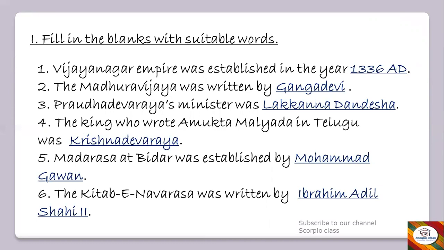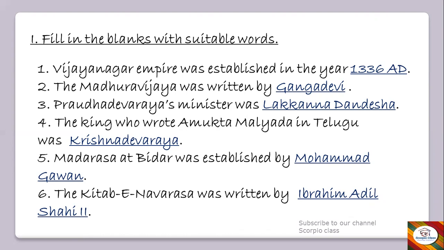So it was Ganga Devi. Okay, next, Prodha Devaraya's minister was dash. That's Lakana Dandesha. Lakana Dandesha was the minister. Next, the king who wrote Amukta Malayada in Telugu was dash. It was Krishna Devaraya.